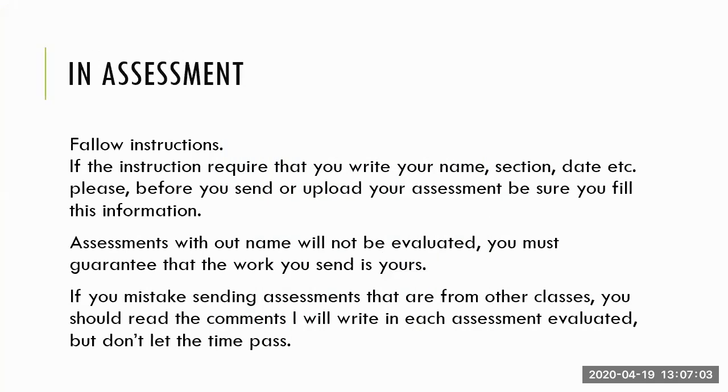In assessments, please follow the instructions. If the instruction requires that you write your name many times, do it, please. Write your name, section, the date, etc. Please, before you send or upload your assessment, be sure that you already filled in the information. Why is this so important? Assessments without a name will not be evaluated. Why? Because you must guarantee that the work you send is yours. Copyright or no copy. Practically, this is the policy that I want to apply. No copy.